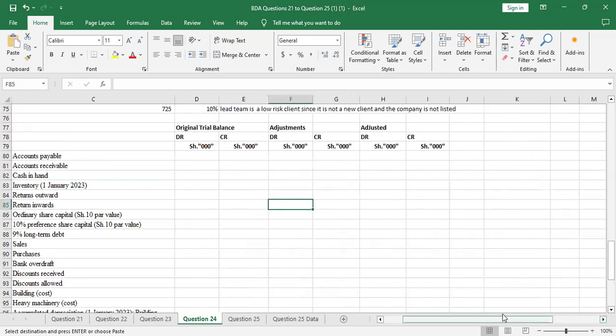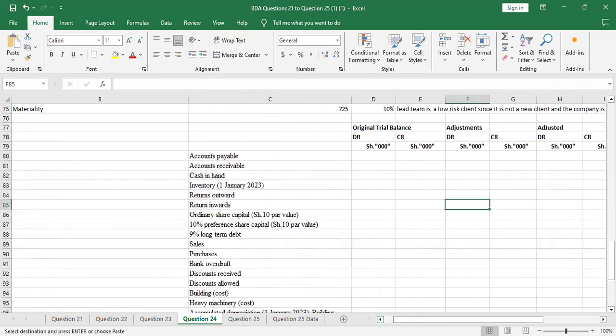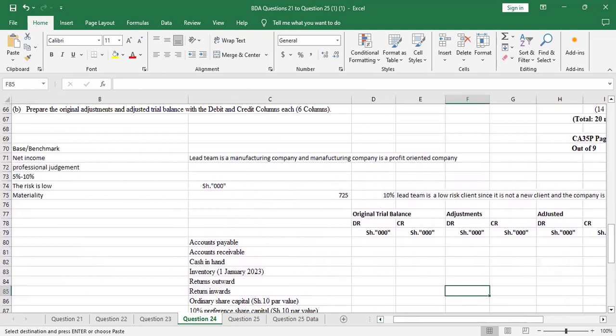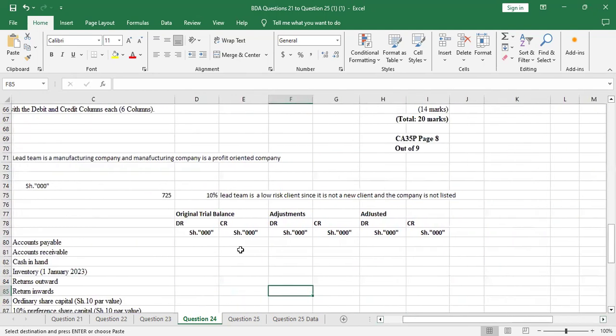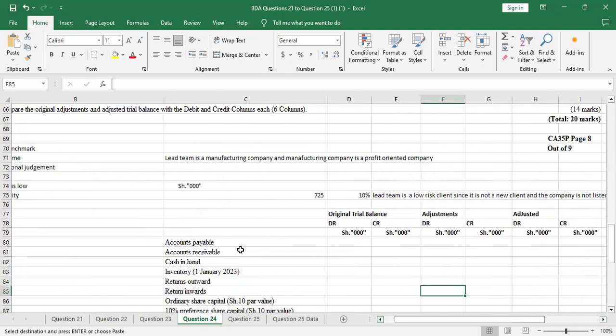So we are preparing the original. You know that for the debit side of the trial balance, you will pick expenses, you will pick assets, and you also pick drawings. Yeah, assets, expenses, and drawings. Then on the credit side, you will pick equity, liabilities, and income. So once you have that knowledge, you just move on and you'll be able to balance.